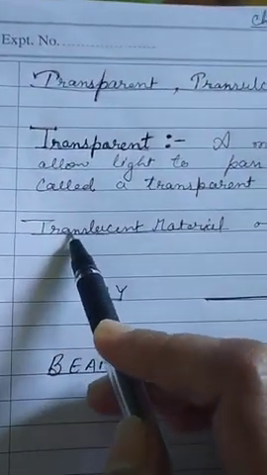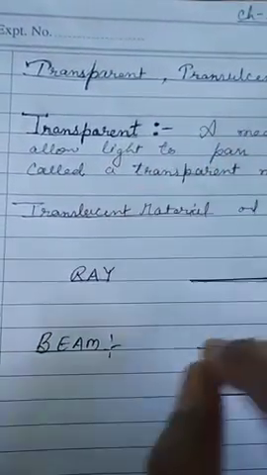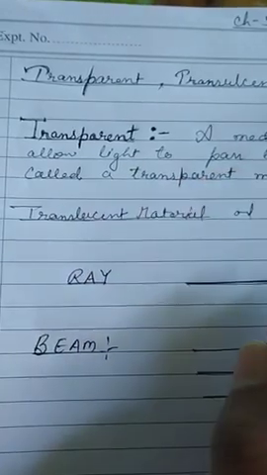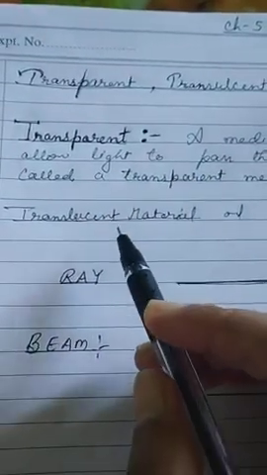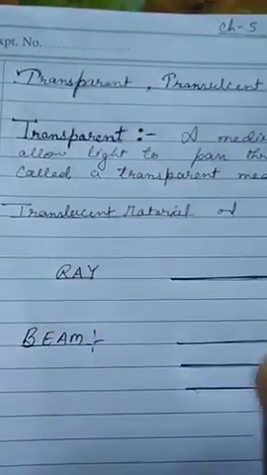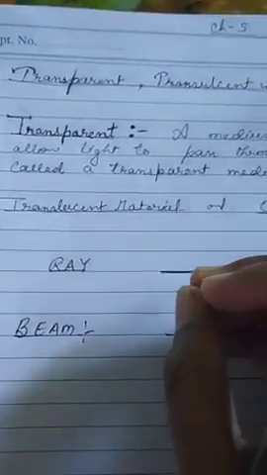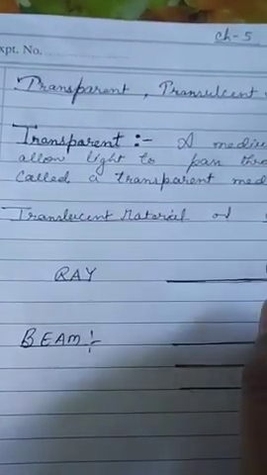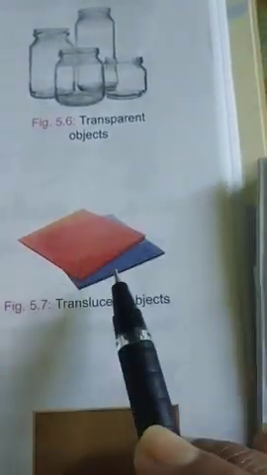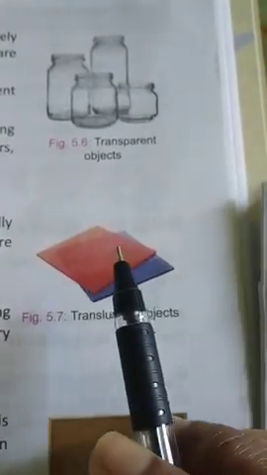What is translucent? A medium or an object which allows light to pass through it only partially. Partially means half, not completely. That is termed as a translucent medium. Like butter paper, you have seen, it is not clearly transparent. It is translucent because it allows some part of light to pass through it. It does not allow light to completely pass through it, but some light can pass through it. Like this kind of papers. So visibility through a translucent medium is poor, but you can see it is lightly visible.